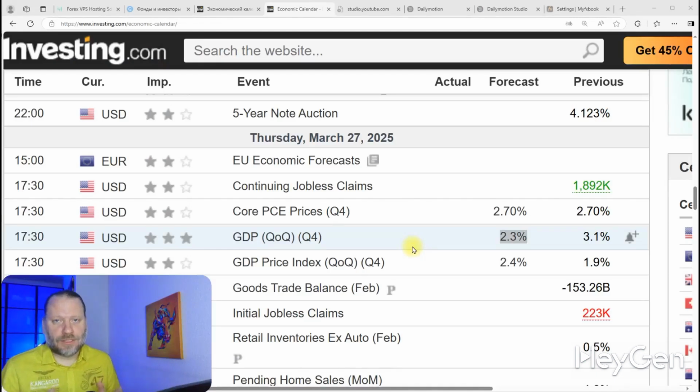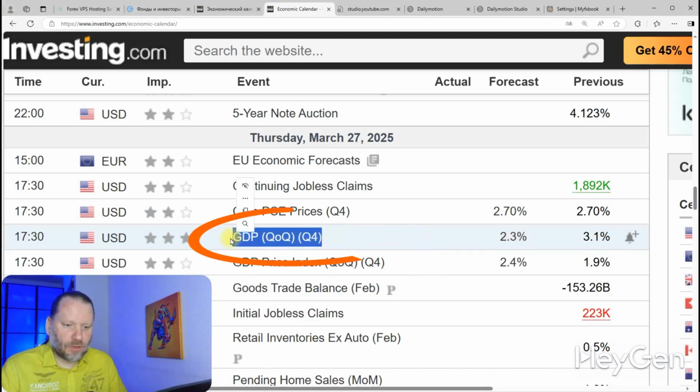Let's take a look at the economic calendar. We all know that the main currency pair traded with gold is gold to the US dollar. This means that if there is strong news about the dollar, it can also lead to movement in gold. Let's see what news is coming this week. Look, on Thursday, March 27th, there will be news.